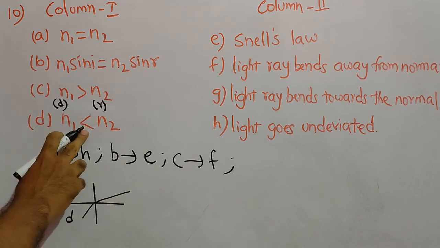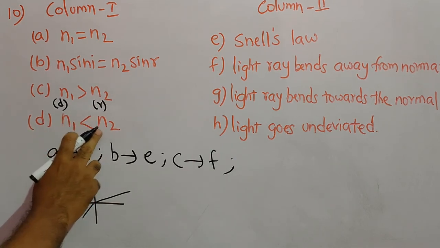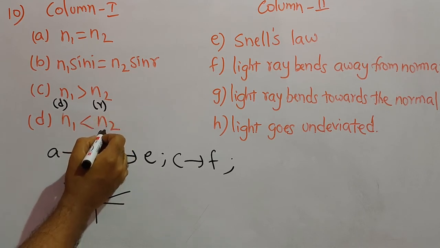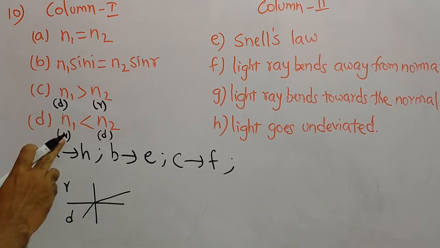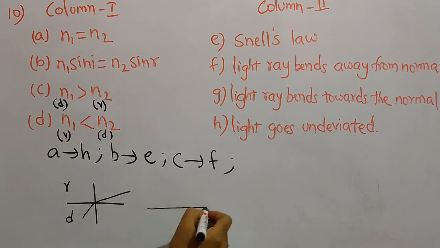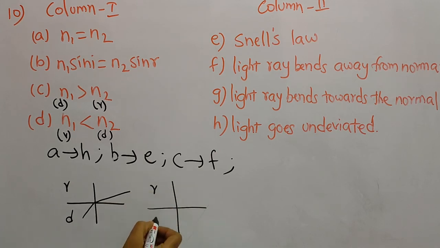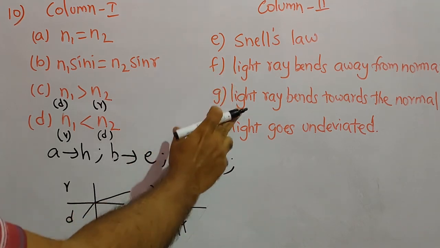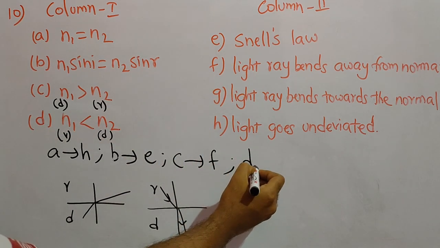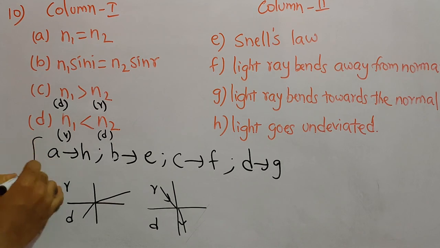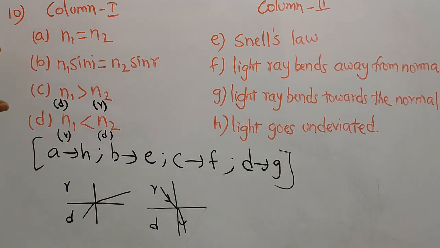Now n1 less than n2, that means here the refractive index of n2 is greater, that means n2 is the denser medium and n1 is the rarer medium. So when light travels from rarer to denser, it bends towards the normal. So for D we can match G. So like this we have to match by reading all the items, and this would be an important model for nowadays competitive examinations.